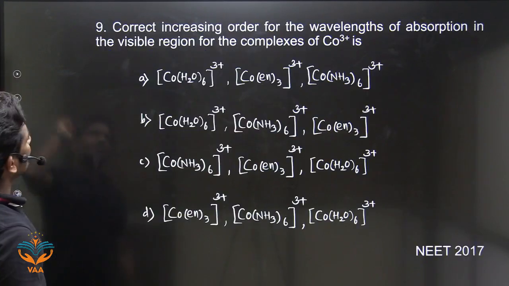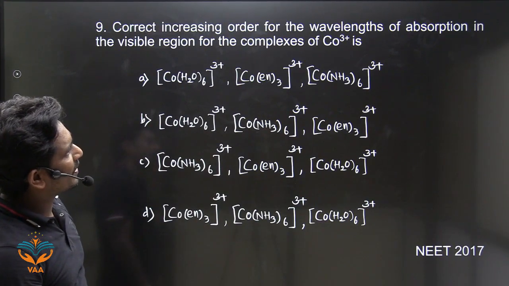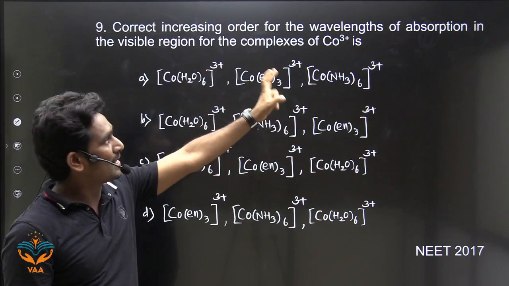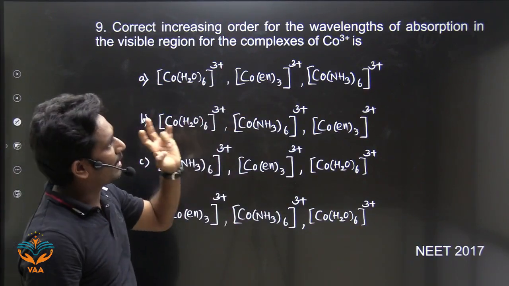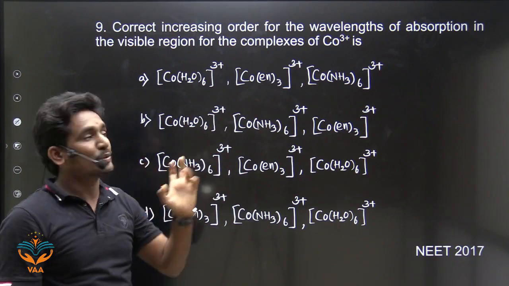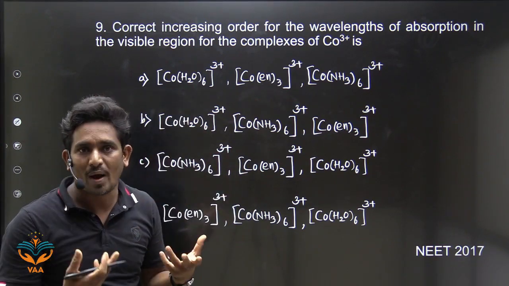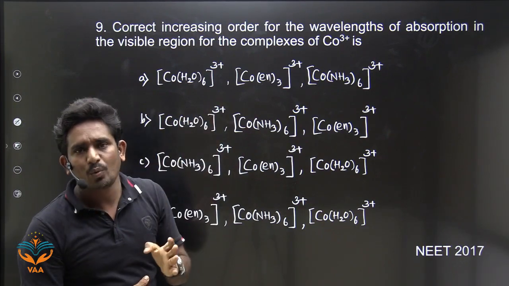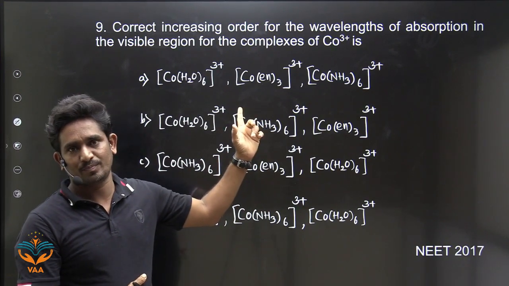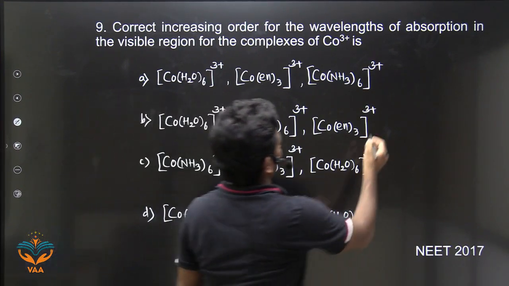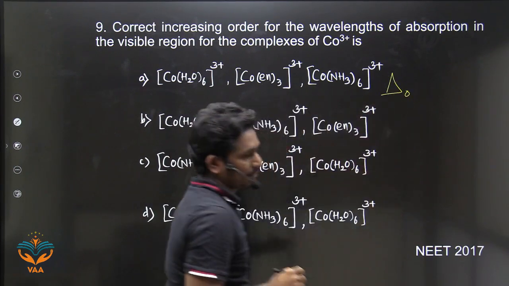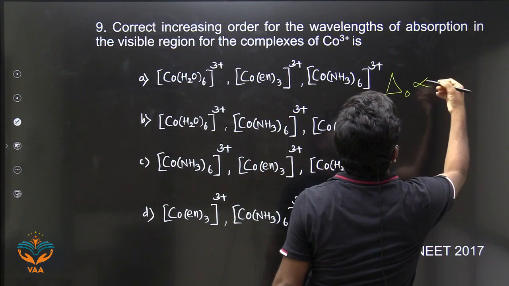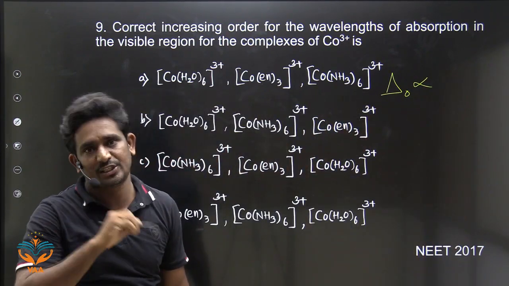Okay, next one. Correct increasing order for the wavelengths of absorption in the visible region for the complexes of cobalt +3 is. It is asking for the absorption wavelengths. So how to solve this? To solve this problem, what is required? If we know delta naught values, we can solve this problem. Delta naught, the crystal field splitting energy, is directly proportional to the ligand field strength.